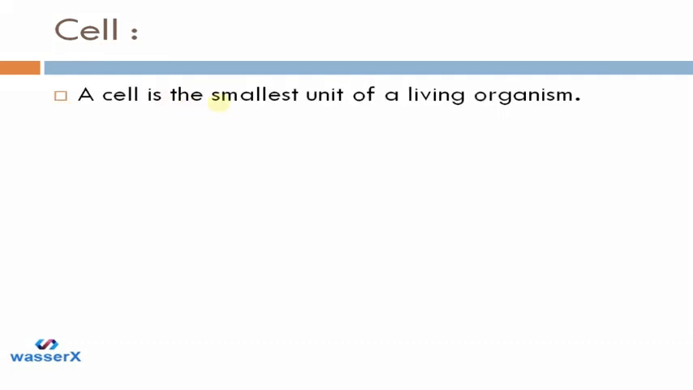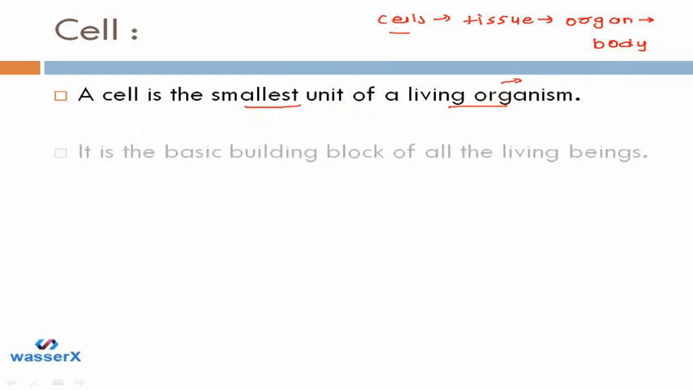So we can say that a cell is the smallest unit of a living organism. We know that any organism has a whole body. The whole body is made up of cells. Different cells unite to form tissues. These tissues unite to form organs, and from different organs the whole organism's body is made. So this is how an organism is made, and cells are the smallest unit of this whole body structure. So this is how we can say that cells are the smallest unit of a living organism.